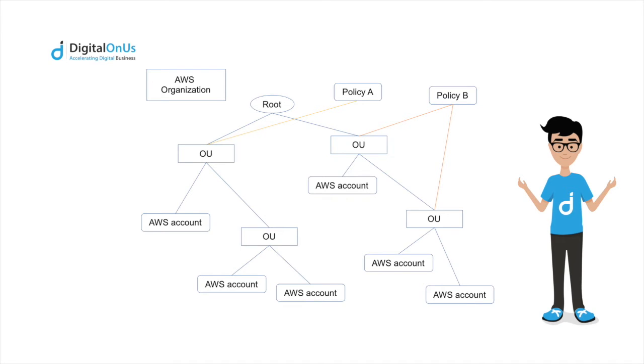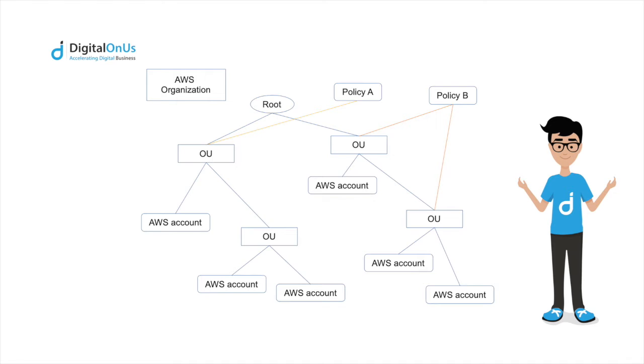Let's take a closer look at the AWS Organizations hierarchy with the following illustration. At the top, we have the administrative root account, and below we have organizational units that contain AWS accounts and more organizational units. An administrative root is the starting point for organizing your AWS accounts. The administrative root is the topmost container in your organization's hierarchy.